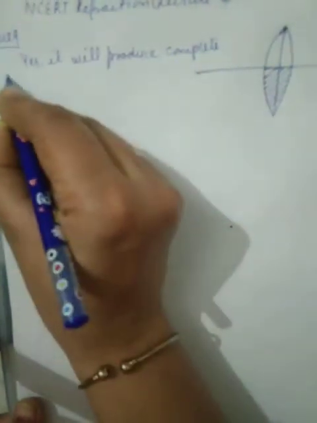Now the question is, will this lens produce a complete image of the object? Verify your answer and explain the observation. Even if half of the lens is covered with a black chart or a black paper, still, yes, it will produce a complete image. Now we have to explain. Yes, it will produce a complete image. We have to verify it.